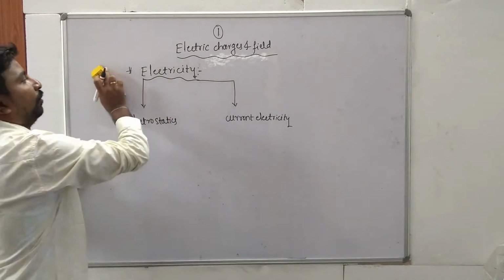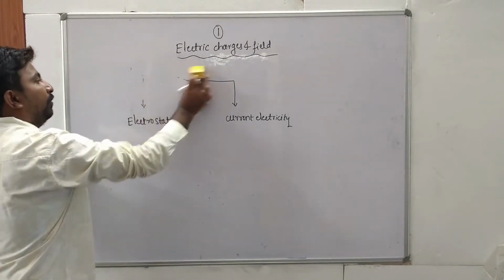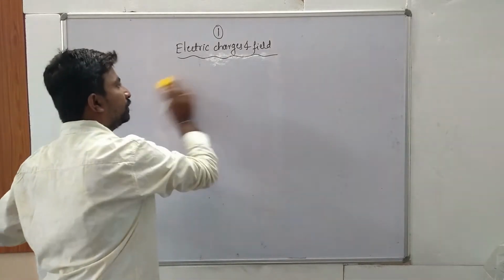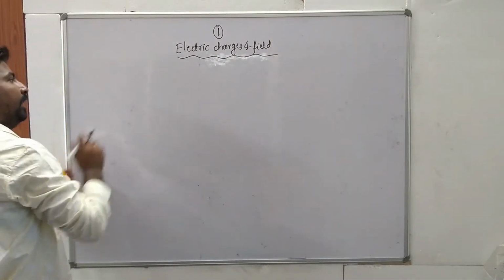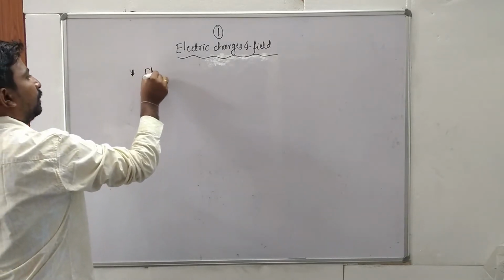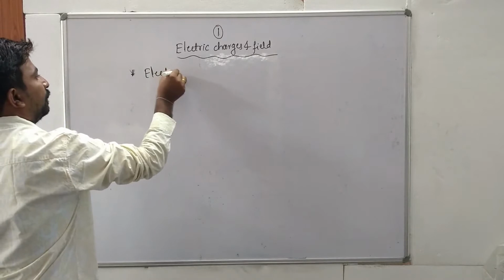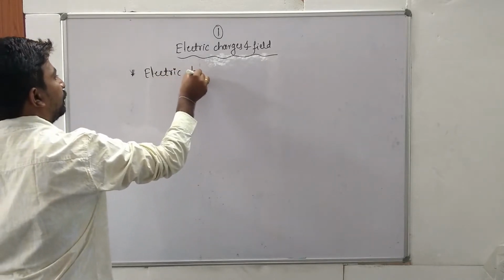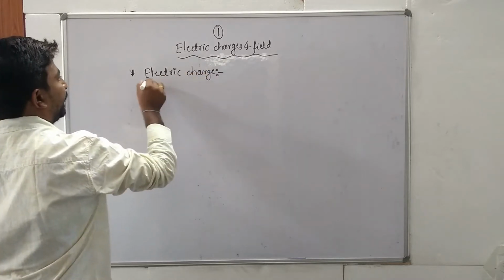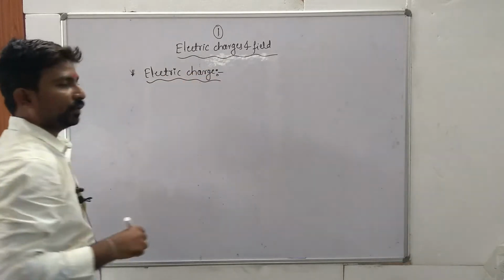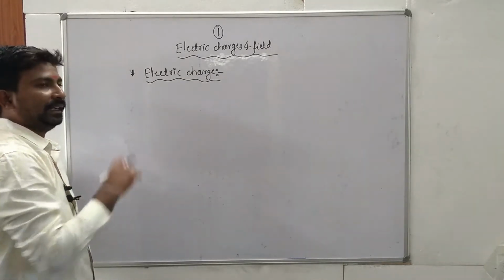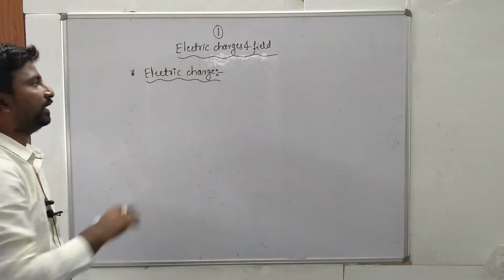Now we come to the main point, electric charge. Electric charge is an intrinsic property of the material which exerts electrical force and responds to electrical force.